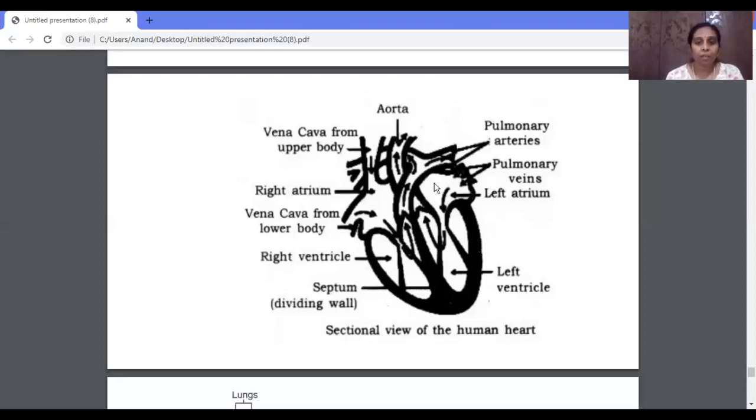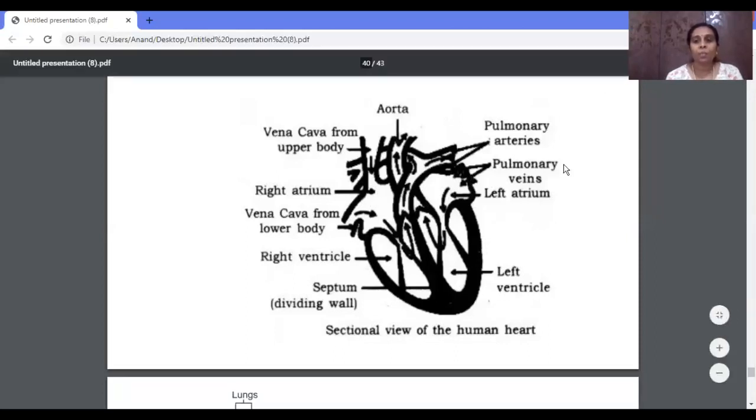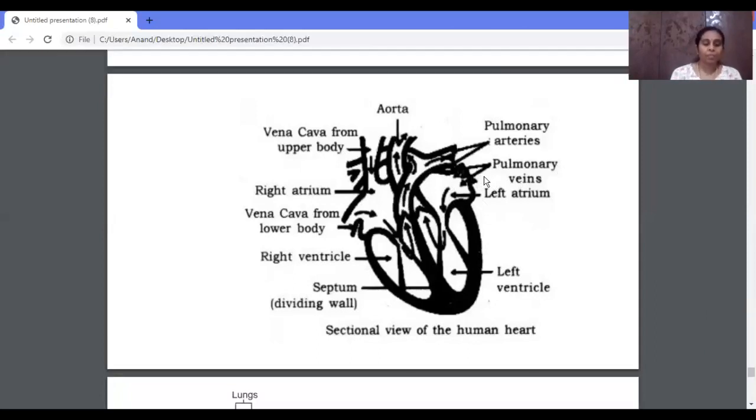Okay, the upper chamber of the heart, what we call the atrium, when it relaxes, the deoxygenated blood flows into the right atrium. Here, the oxygenated blood from the lungs through the pulmonary veins flows into the left atrium. This is what happens. Now when it contracts, what happens?